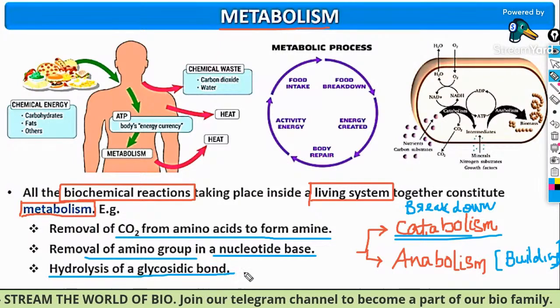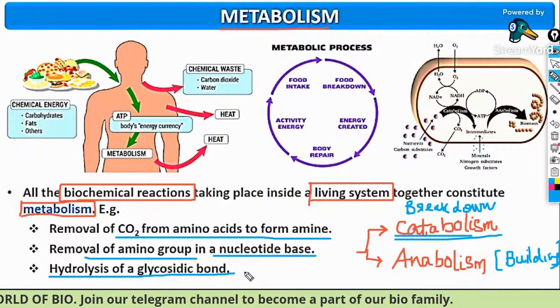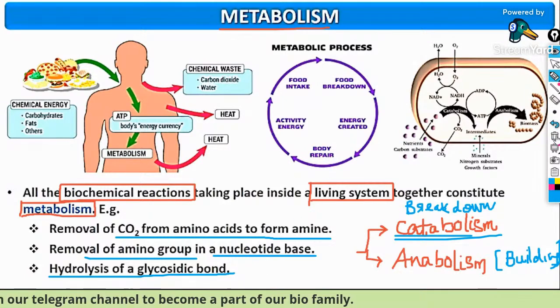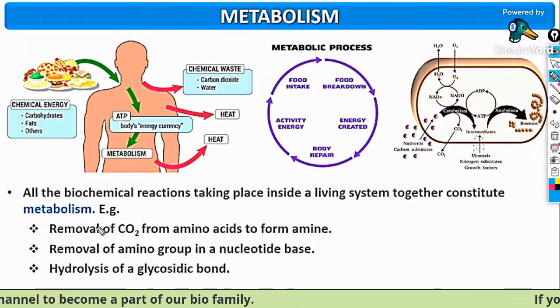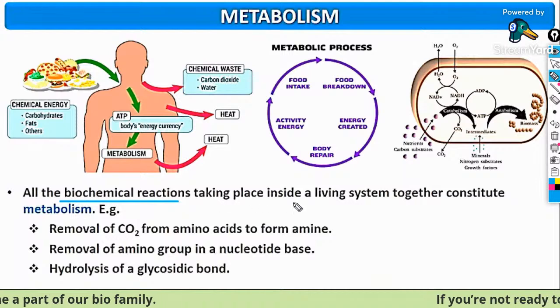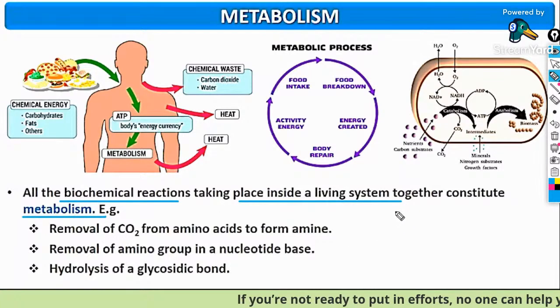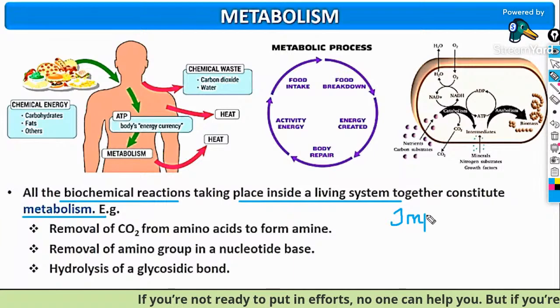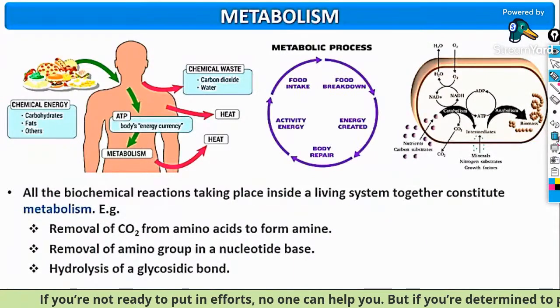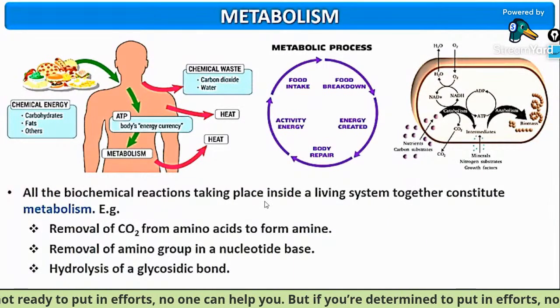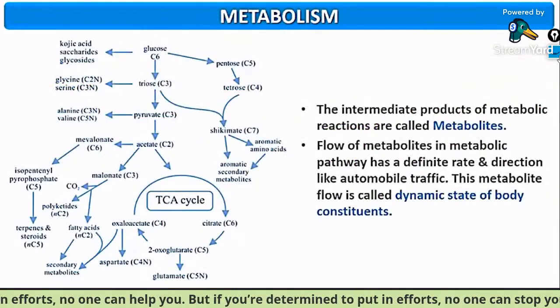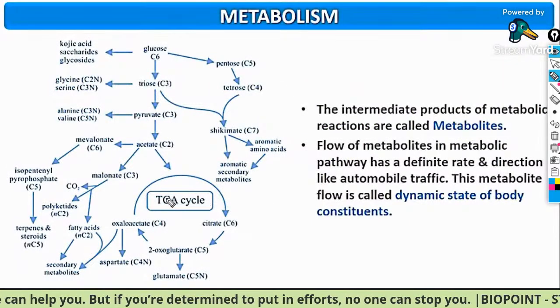Hydrolysis of glycosidic bond is an example of metabolism. So guys, from this slide, the only thing you have to study is that all the biochemical reactions taking place inside a living system constitute metabolism. So important point number 1. You will get more questions from the part related to enzymes. Okay, so guys, we'll learn about this graph, the TCA cycle and all.